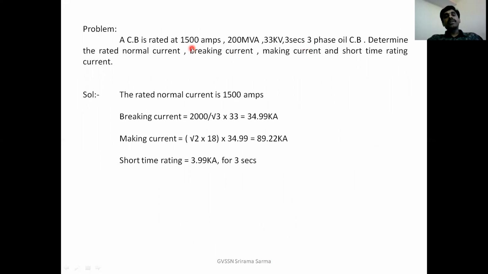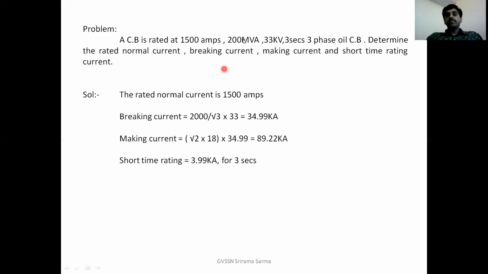A circuit breaker is rated at 1500 amperes, 2000 MVA, 33 kV, 3 seconds, 3-phase oil circuit breaker. Determine the rated normal current, breaking current, making current, and short time rating current. Coming to the solution, the first question is the rated normal current. Whatever is given as the rated current is nothing but the rated normal current, 1500 amperes. So what is the breaking current? Breaking current is, as we said, an RMS value.